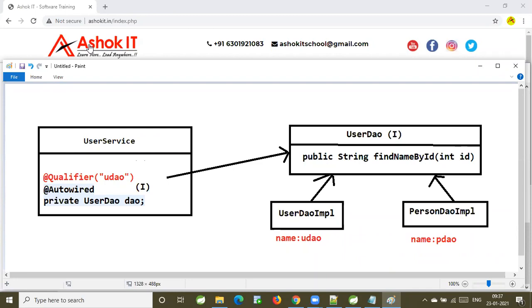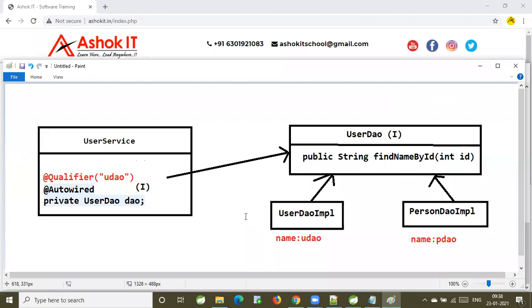Sir, to avoid the ambiguity, we give the name in the qualifier, and we mention the @Primary annotation to say which class should be used, right? Use @Qualifier plus @Primary, both? Yes. Thank you, sir. But if we want to use only @Qualifier, then how can we do it, sir?